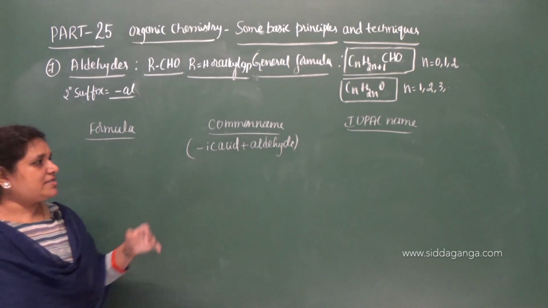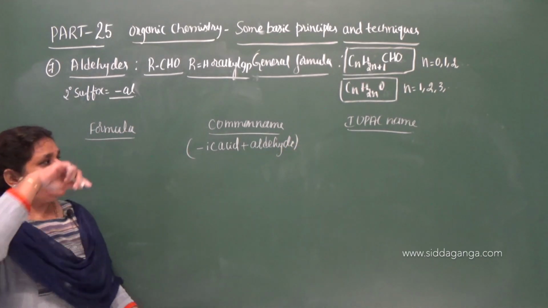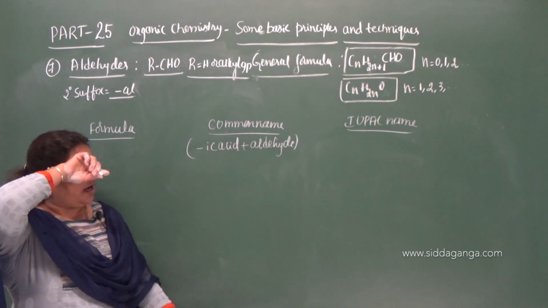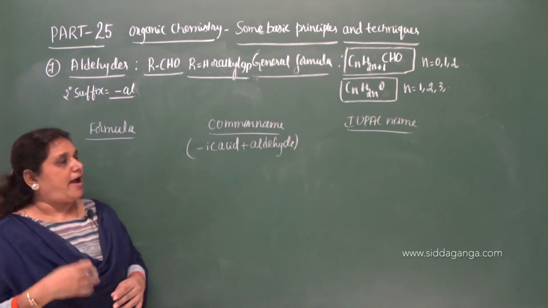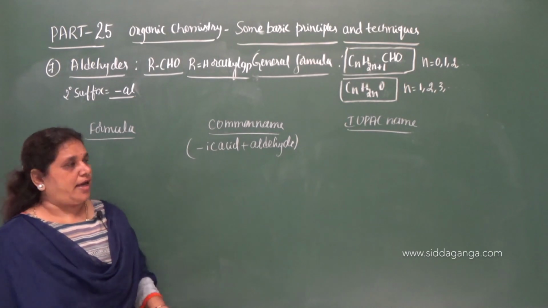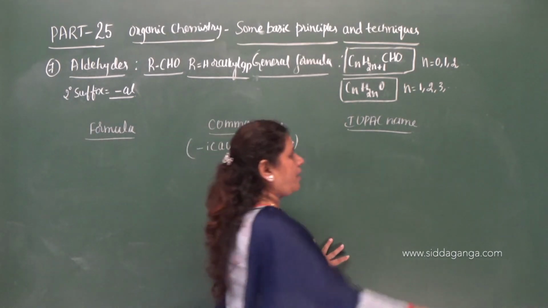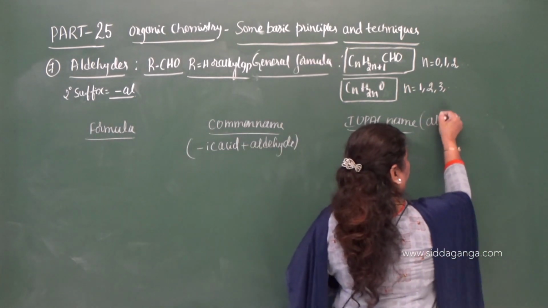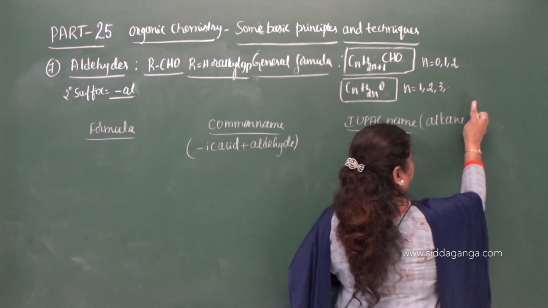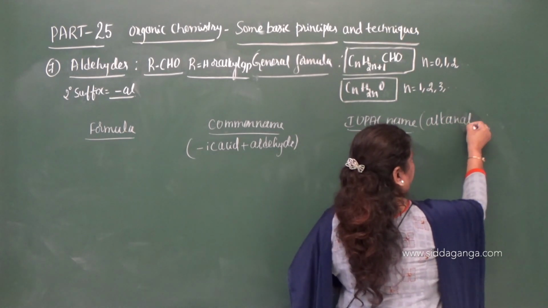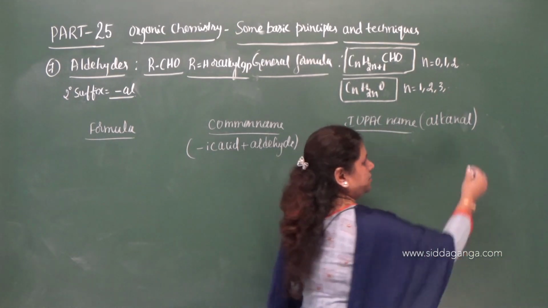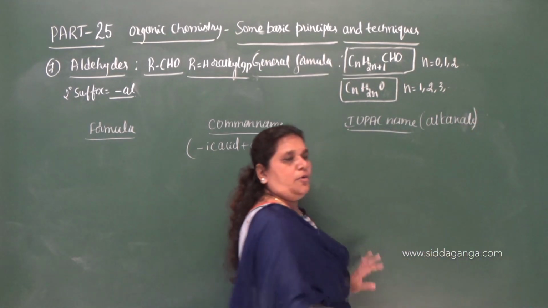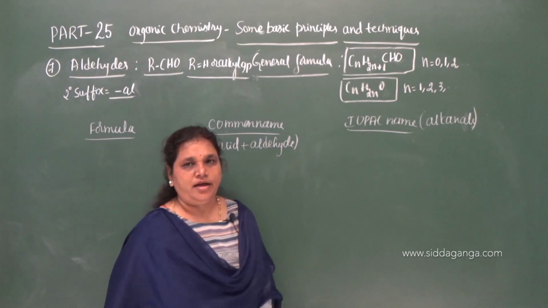Then what is the IUPAC name? For the IUPAC name, take the alkane, remove the terminal e and add al. Alkanal is the IUPAC name of the aldehyde series.